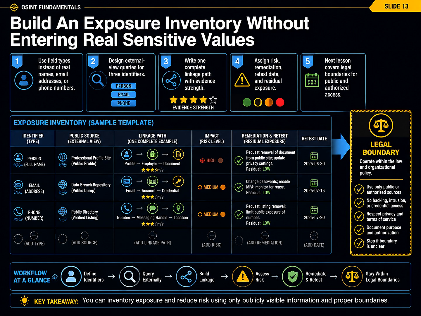No real personal data is required for this exercise. Use labels such as old username, work email, and event avatar. Choose 3 identifiers and design signed-out searches for them. Draw 1 complete path, perhaps from an old handle to a code commit and then to a professional page. Label the evidence strength at each step. Add the risk level, remediation action, retest date, and residual risk.